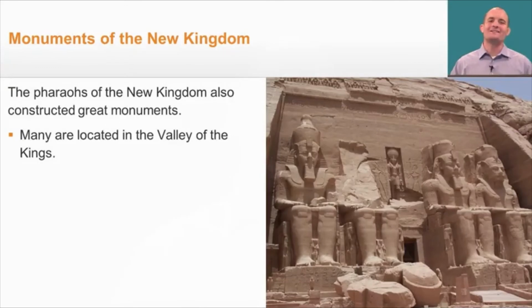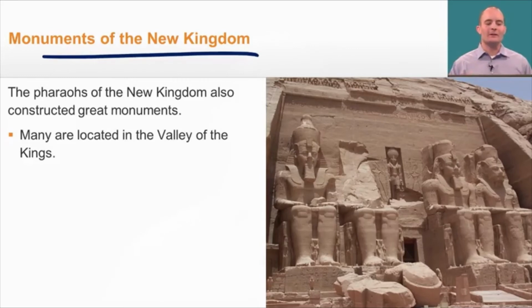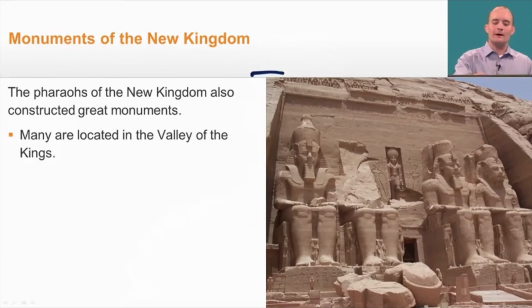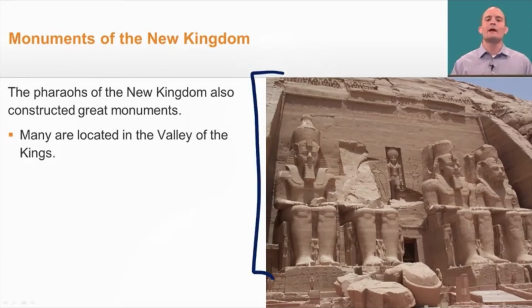In addition to the achievements of the New Kingdom that we just looked at, there were a number of monuments as well that were built during this time period. Now, pharaohs of the New Kingdom also wanted to construct these massive monuments, and many of these are located in the Valley of the Kings. Let's take a look at this one right here, which was built by the pharaoh named Ramses II in honor of him and his wife.